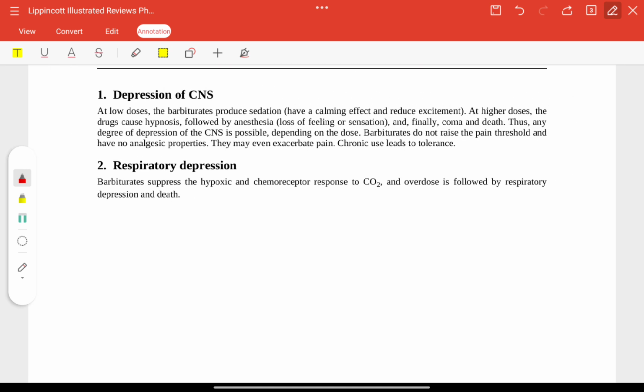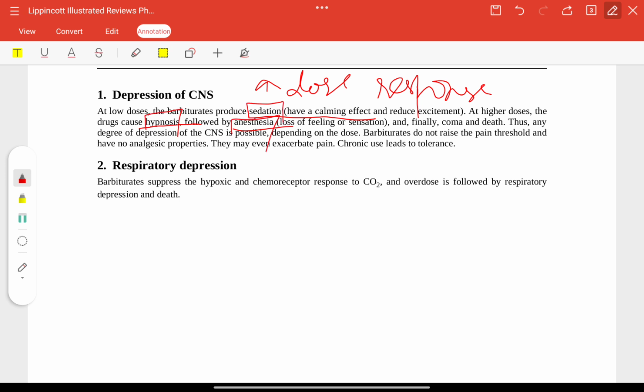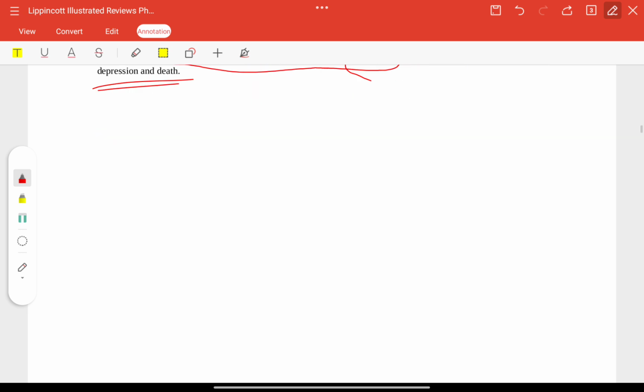Now their actions are depression of the CNS. At higher doses, they will cause hypnosis followed by anesthesia. First they will produce sedation, a calming effect, then they will produce hypnosis, then anesthesia, loss of feeling. This is the increasing dose response. First you will see only sedation, then hypnosis, and at last anesthesia, loss of sensation. They will also suppress the hypoxic and chemoreceptor response to CO2, and an overdose will cause respiratory depression and death.